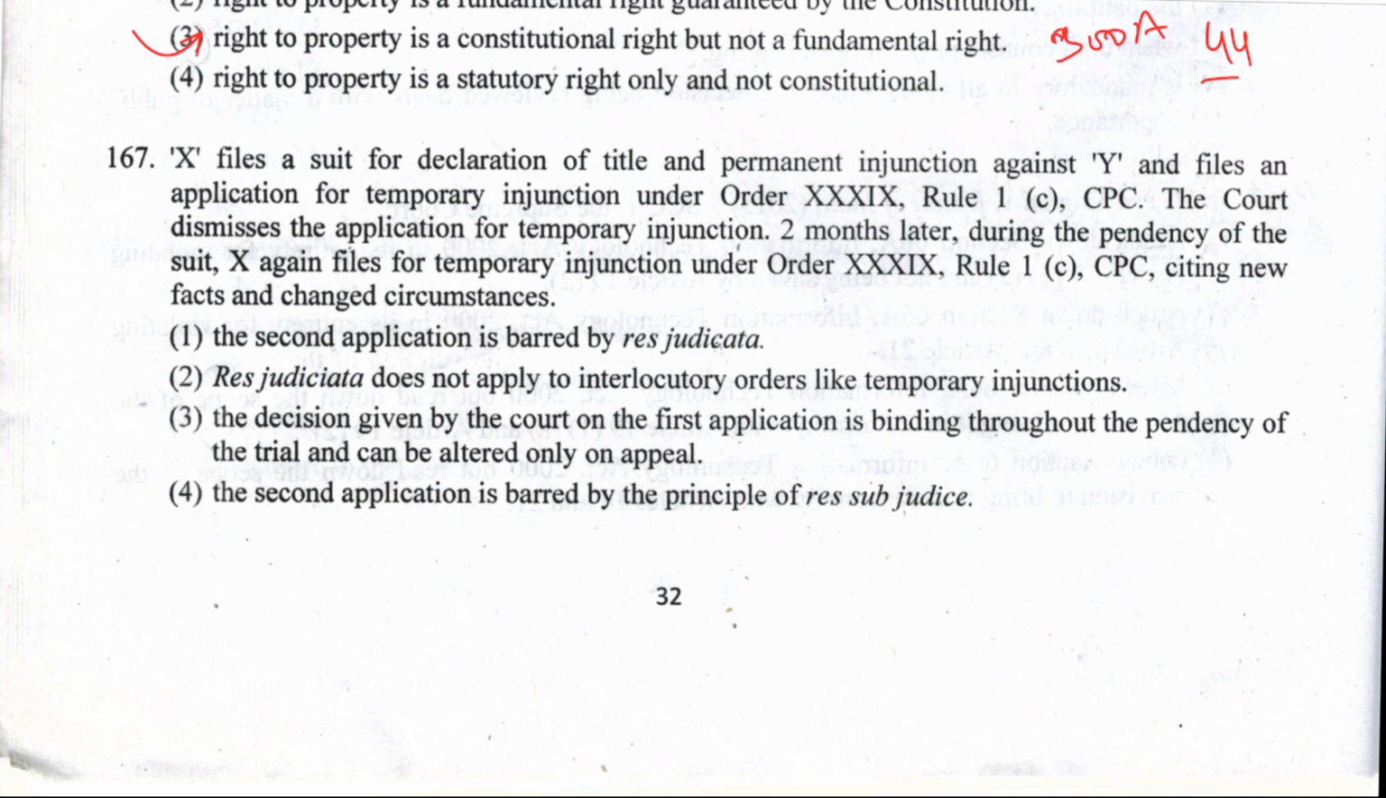files an application for temporary injunction under Order 39 Rule 1 CPC. The court dismisses the application of temporary injunction. 2 months later, during the pendency of suit, X again files for temporary injunction again under Order 39 Rule 1, citing new facts and changed circumstances.